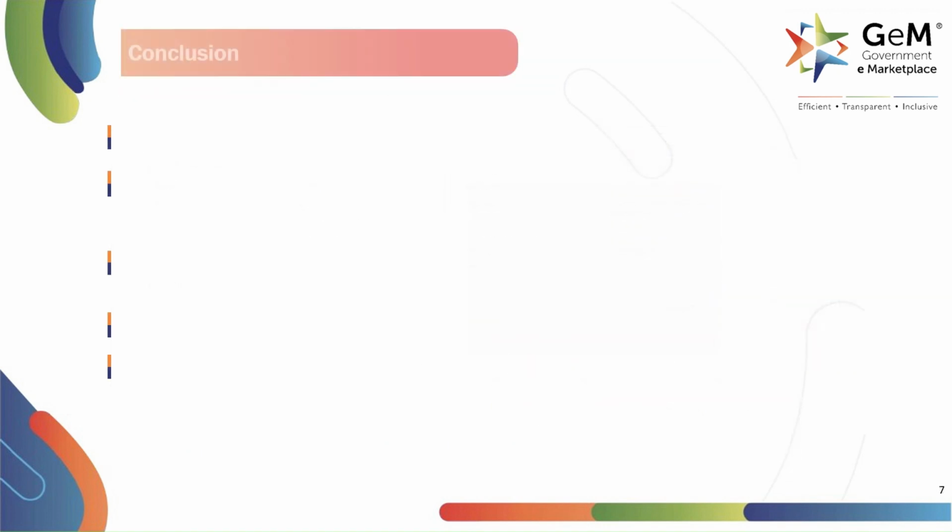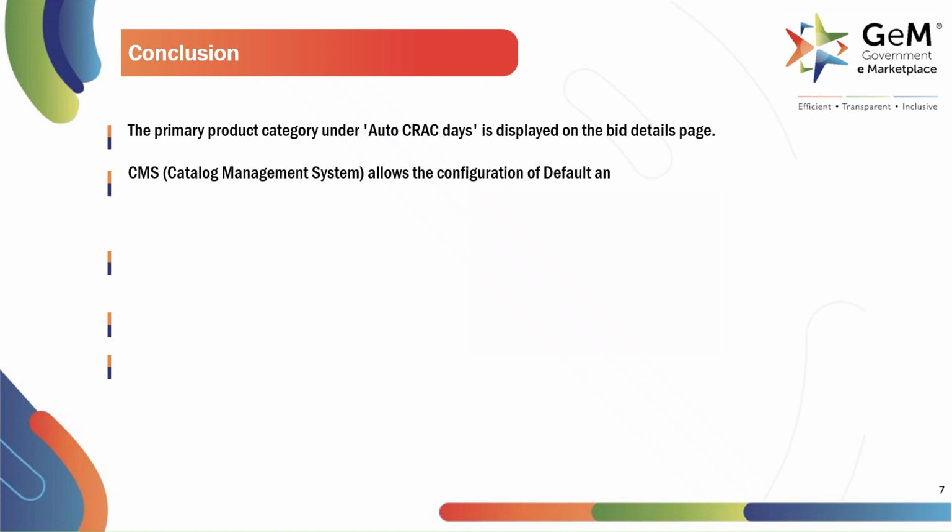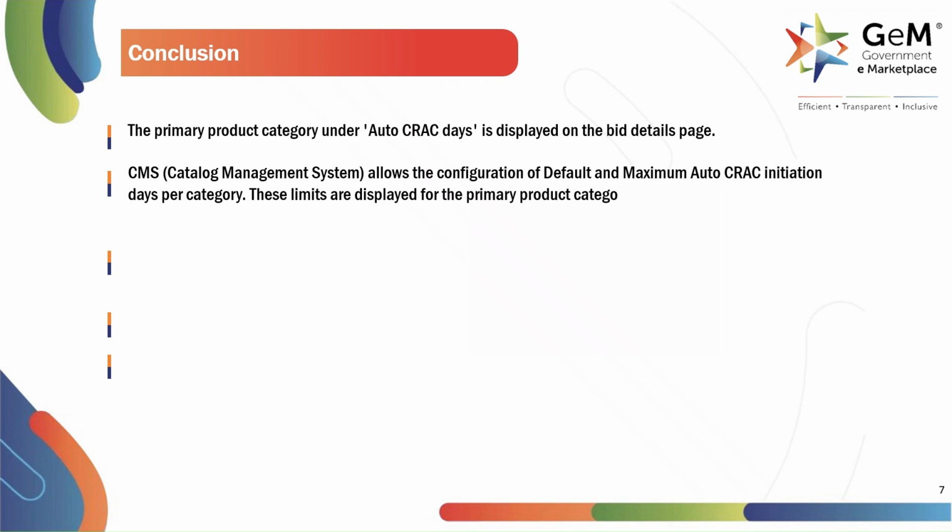Here are the important key takeaways of this module. The primary product category under Auto CRAC days is displayed on the bid details page. CMS, Catalog Management System, allows the configuration of default and maximum Auto CRAC initiation days per category. These limits are displayed for the primary product category under Auto CRAC days on the bid details page.